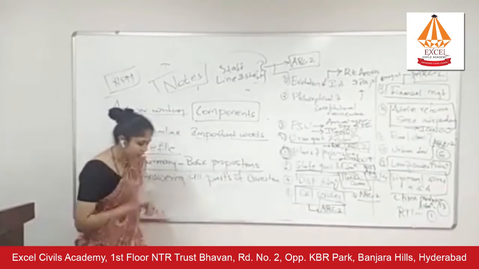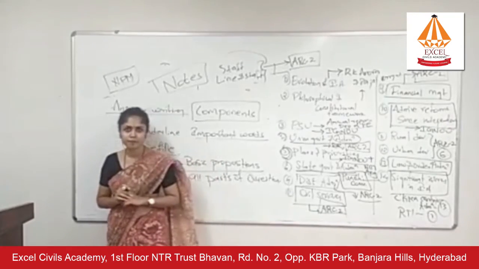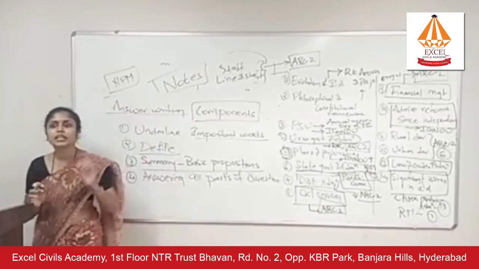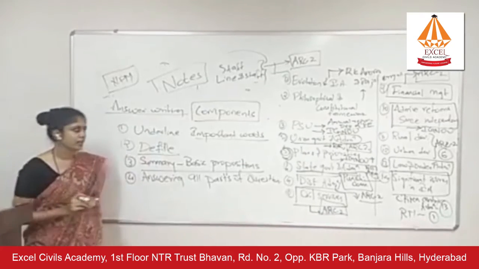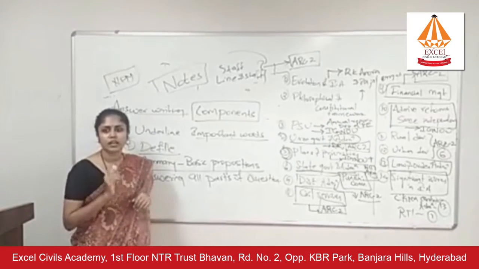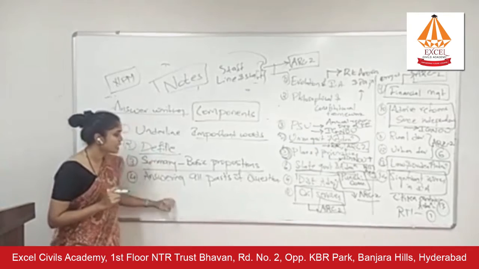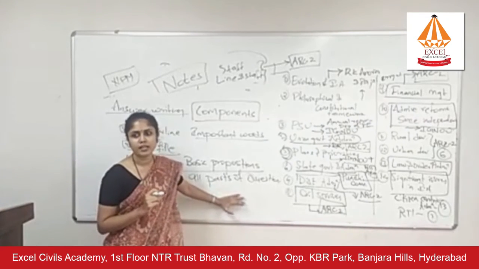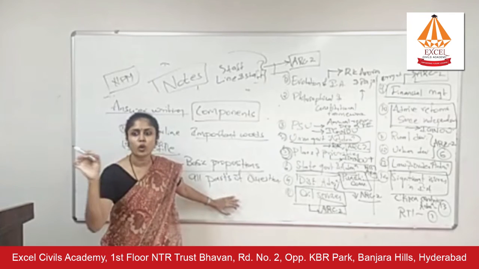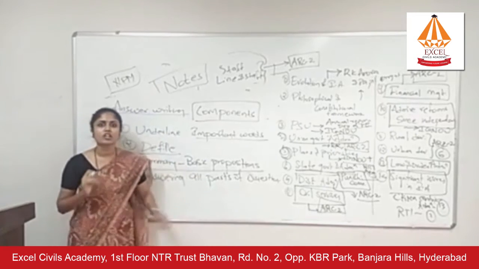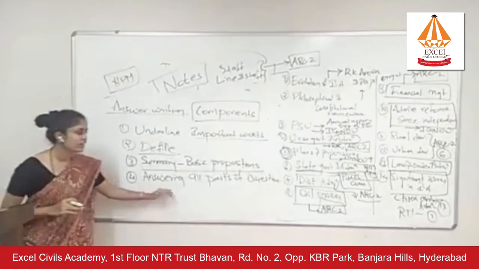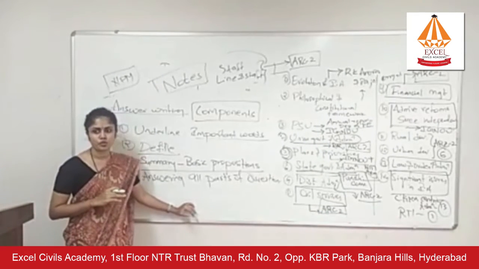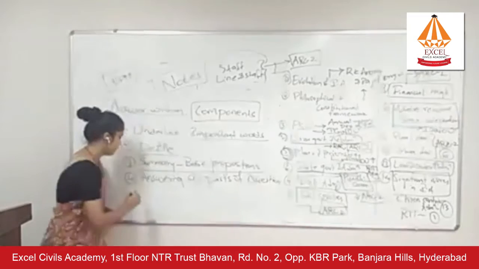When an examiner is evaluating your paper, he will not get into a lot of details. He only has a limited amount of time to correct your paper, right? So what would he see? He would see whether you have answered all the parts of the question or not, right? So you have to give a heading, you have to underline it, and you have to answer all those parts. Only when you do this, you will score very high marks in optionals. Okay.